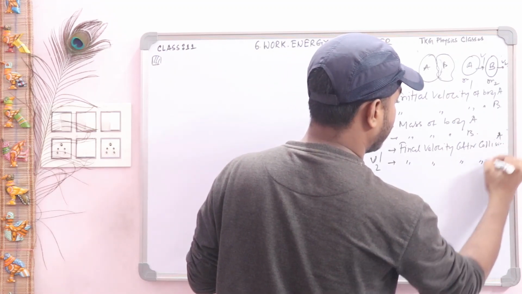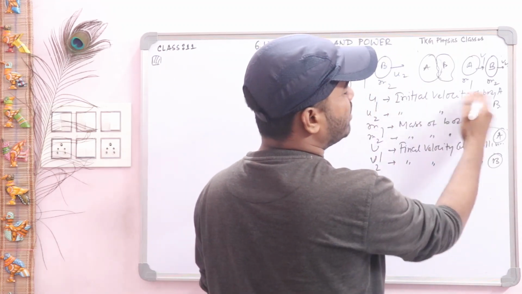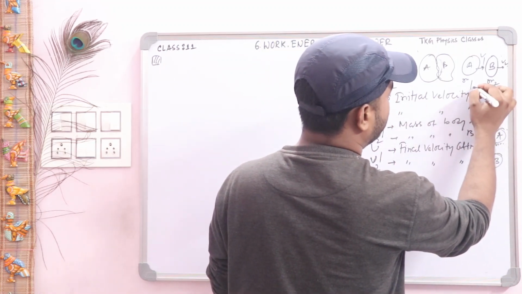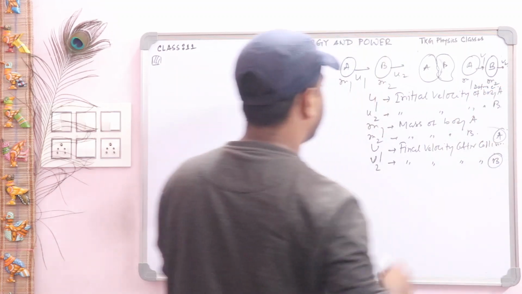This one is for body A and this one is for body B. This is the velocity before collision, so write it here, before collision.